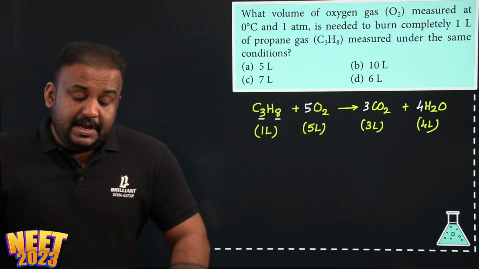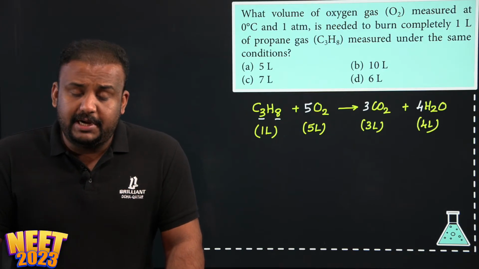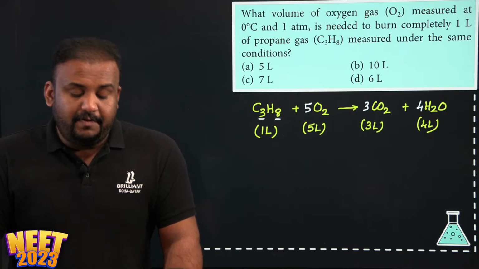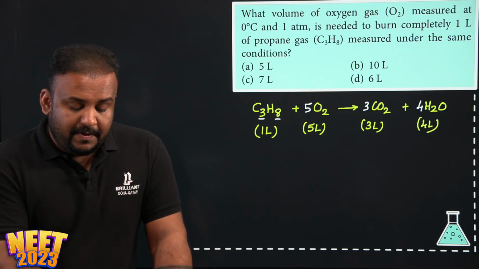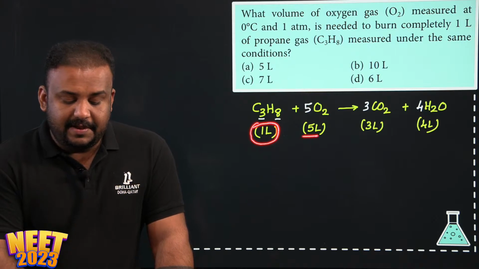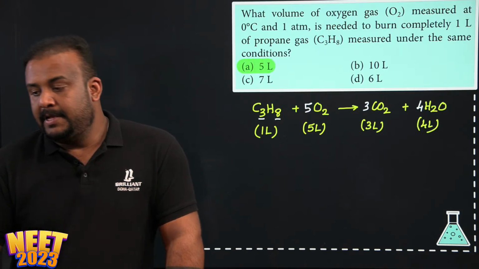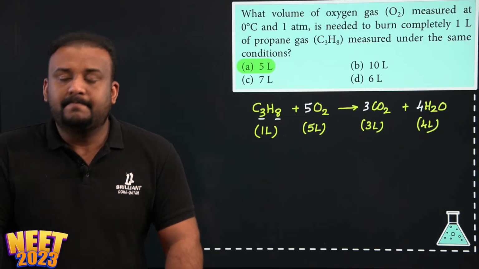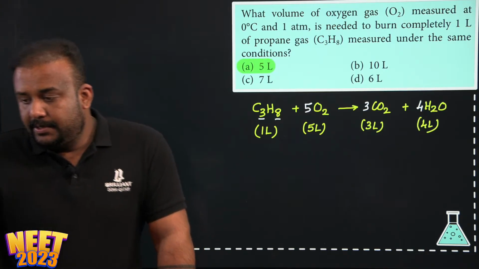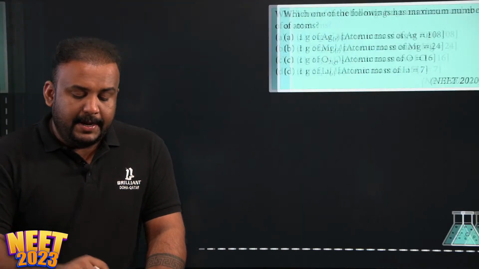So the question was, how much volume of oxygen is required to burn completely 1 liter of propane gas? So as per the stoichiometry, 1 liter requires 5 liters. Is that clear to everyone? Okay, good Hafiz.